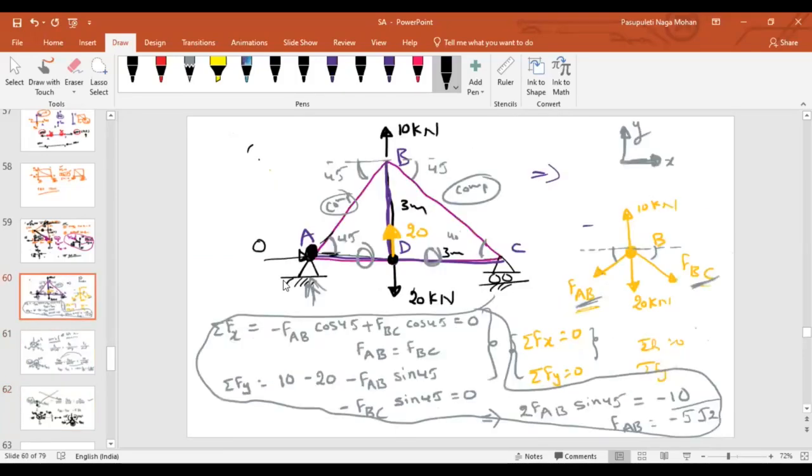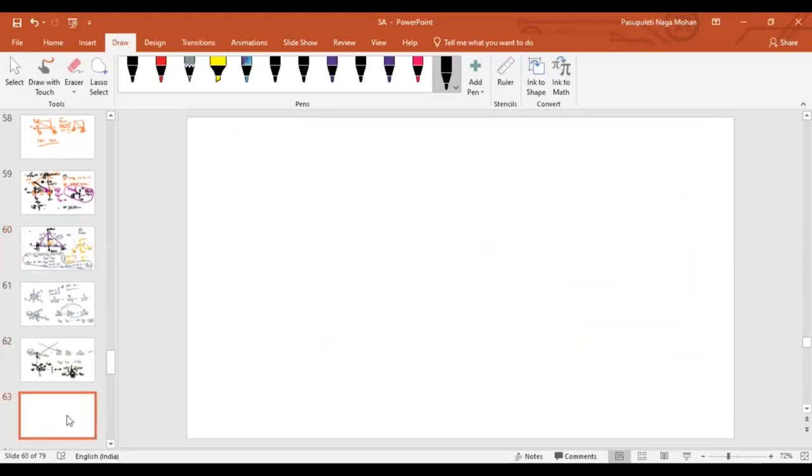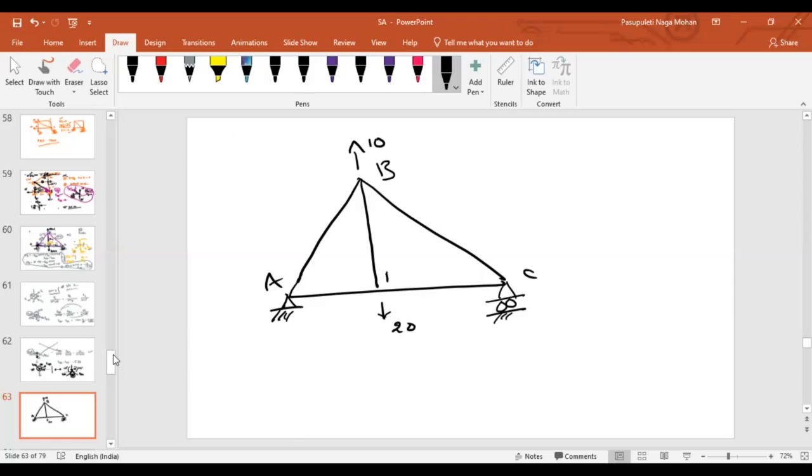Now tell me, here, I don't know Lami's theorem. I don't want to solve these equations. Now tell me some other ways to solve this problem. Let me redraw the diagram. Forget about all that. Now I don't want to go that way. From B, I forgot about it. Now tell me the other way to solve this problem. By taking moments, sir. Moments of what? Moment at A equals 0 or C equals 0.